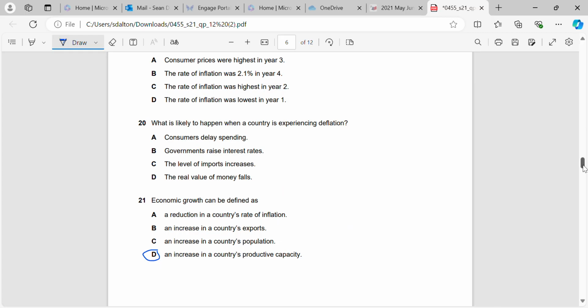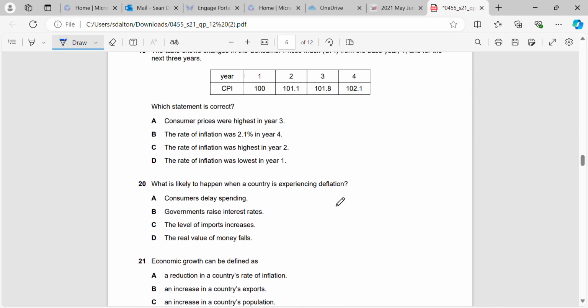Okay, and question 20 then. What is likely to happen when a country is experiencing deflation? Okay, so remember, what is deflation? Deflation is where the price level is going down, right? So it's the opposite of inflation. Everything in the country, the goods and services that we're buying on a daily basis, are becoming cheaper, not more expensive, which would be inflation.